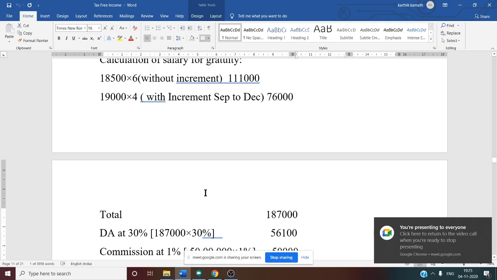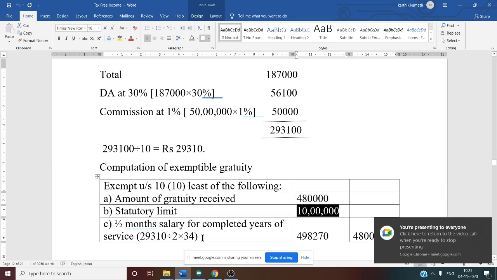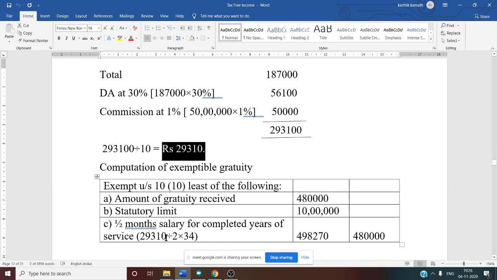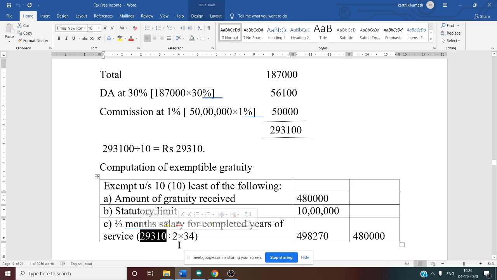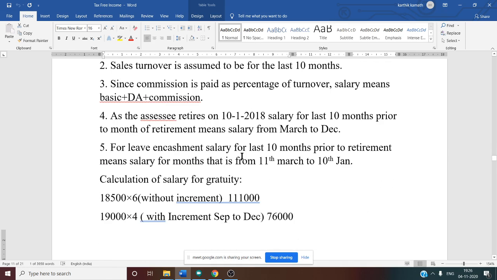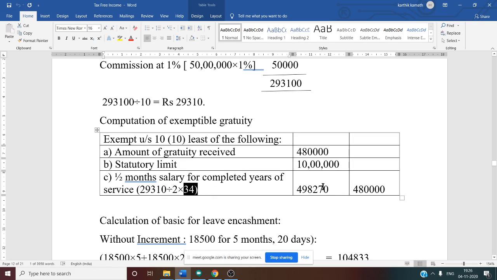Yes, so here, half month salary for completed years of service: 1 month's average we got 29,310 divided by 2. Why divided by 2? Half month salary is there. So 1 by 2 into 34 completed years of service. Yes. Why not 35? Because 11 months 10 days is ignored. That we have already discussed. Yes. So if you do like this, you will get one amount that is 4,98,270.